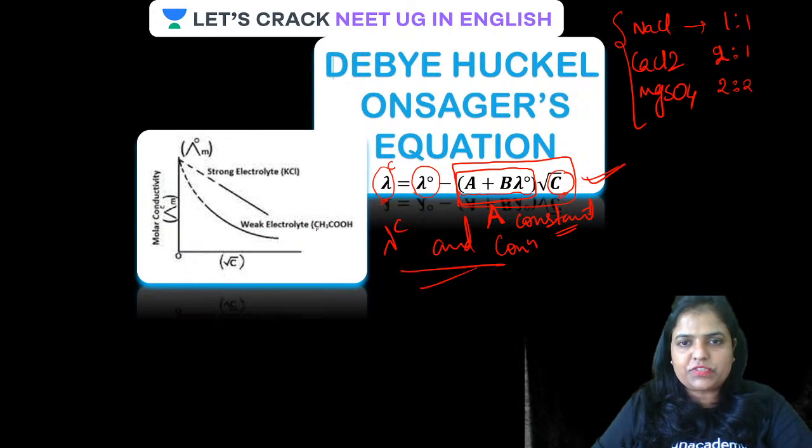Have a look at the screen. If you talk about a strong electrolyte, that is KCl, or a weak electrolyte, that is acetic acid, it is very clear from here.